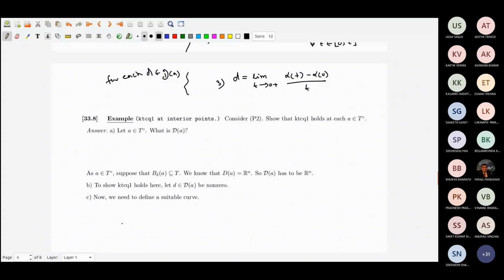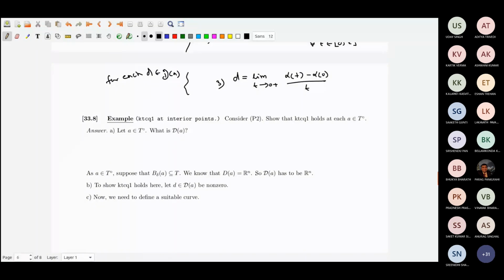Let us take the first example: KTCQ1 at interior points. Consider P2: minimize f(x) subject to g_i(x) greater than or equal to 0, i running from 1 to m, and h_j(x) equal to 0, j running from 1 to p. Suppose that A is an interior point. Whether KTCQ1 holds at the interior point or not, that is the question.